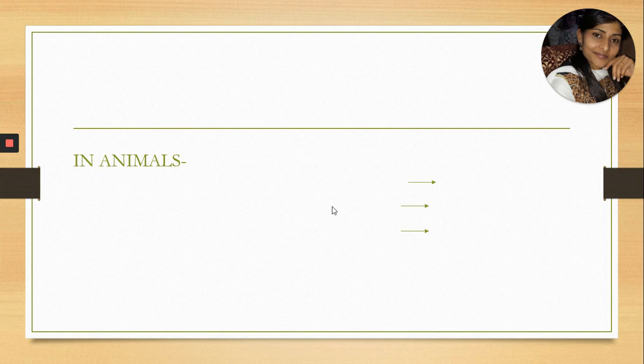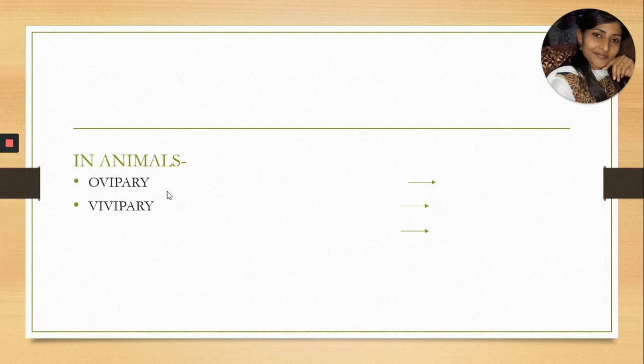On the basis of the development of the zygote, animals are of two types. First one, oviparous animals, and second one, viviparous animals. Oviparous animals are those animals who lay eggs. In the previous sections, we have discussed that some of the organisms lay their eggs. So the zygote develops inside the eggs, and those eggs are laid by the animals. So those animals are called oviparous animals.